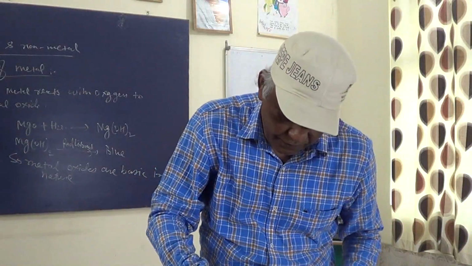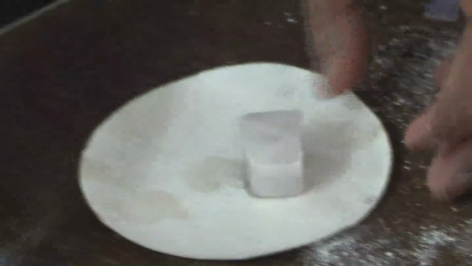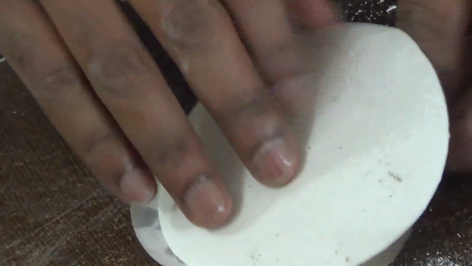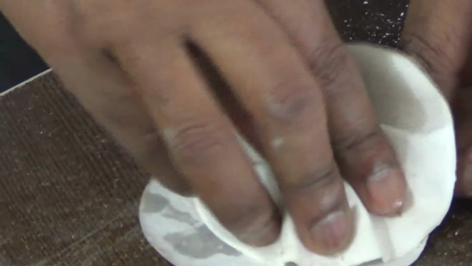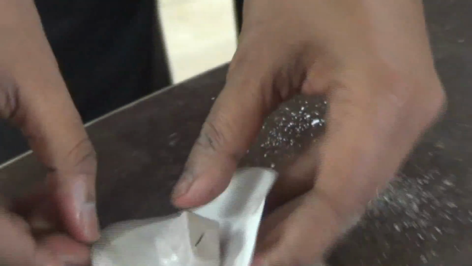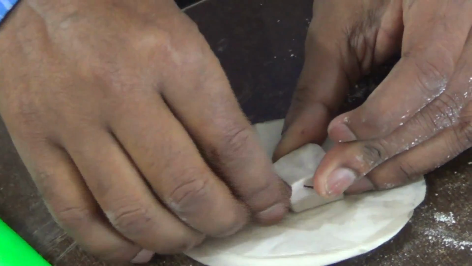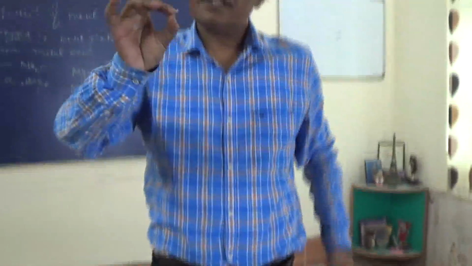This is your sodium metal. It is taken on filter paper. Sodium metal is a very soft metal. First of all, the kerosene oil is absorbed by the filter paper. Now it is cut with a knife. A pinch of sodium metal is taken.